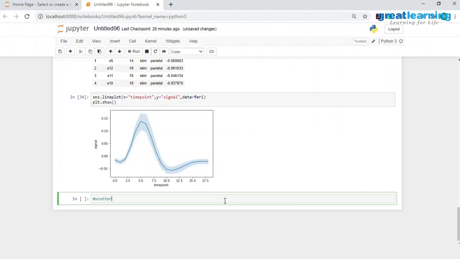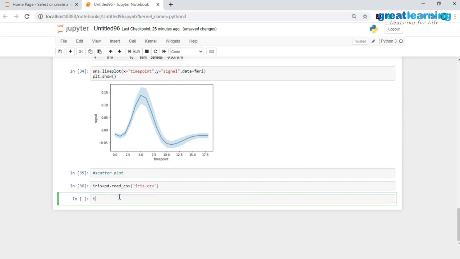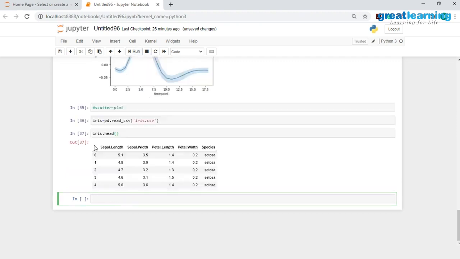I'll add a comment called scatter plot over here. And after this, what I'll do is I'd have to load up the dataset. So I'll have pd.read_csv, and inside this I will pass in iris.csv, and this I will store in an object called iris. Let me print out the first 5 records of this data frame. And you would see that this iris data frame comprises these 5 columns. So we have sepal length, sepal width, petal width, and species.